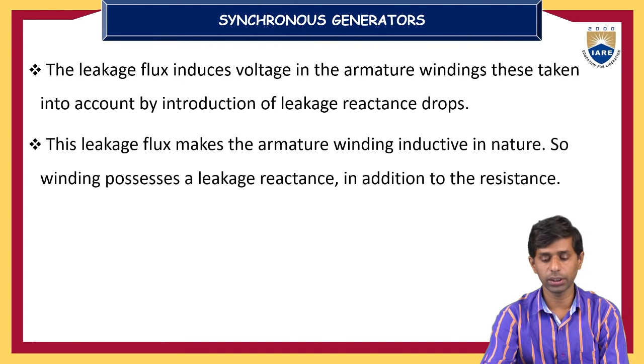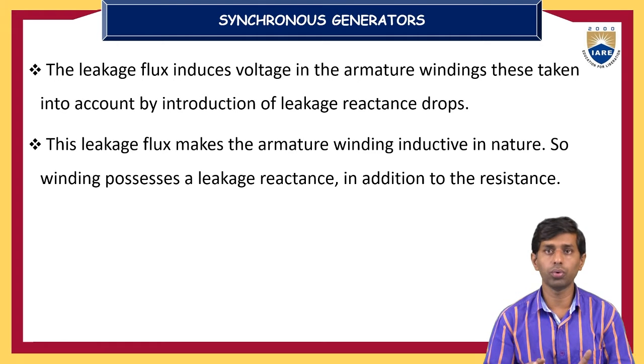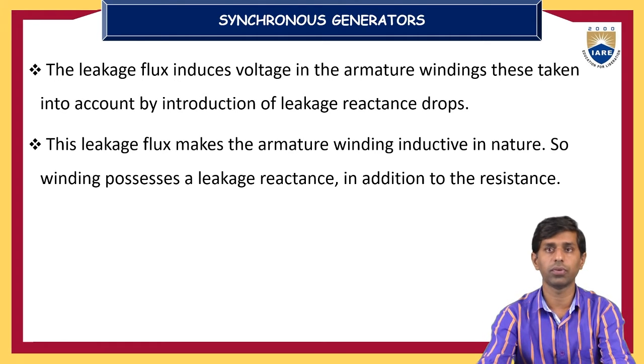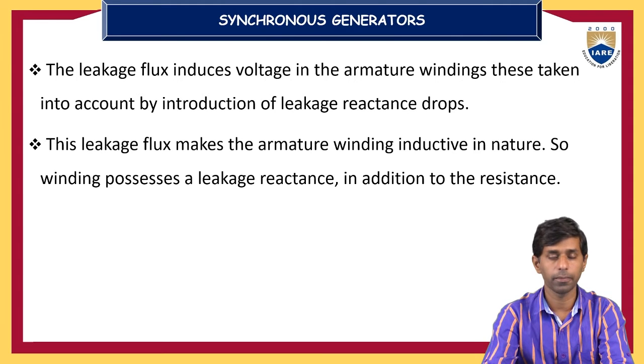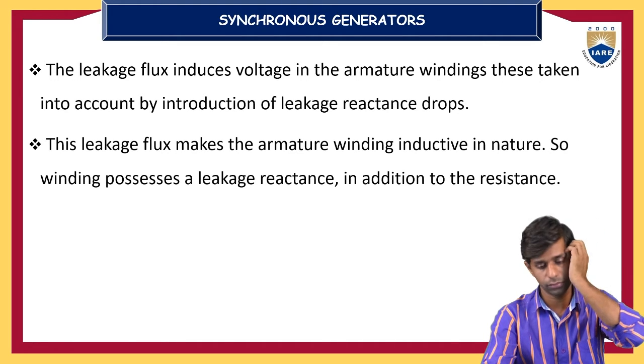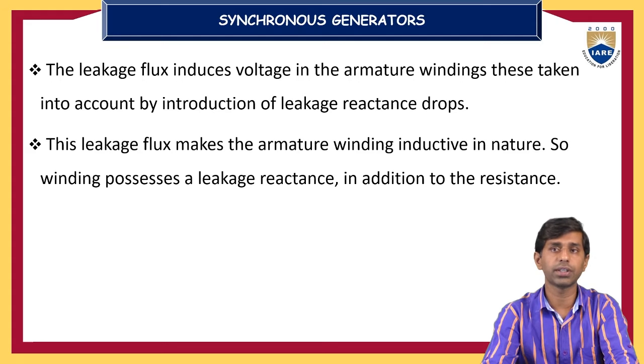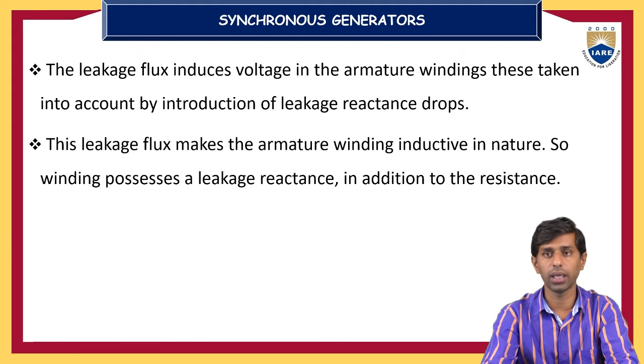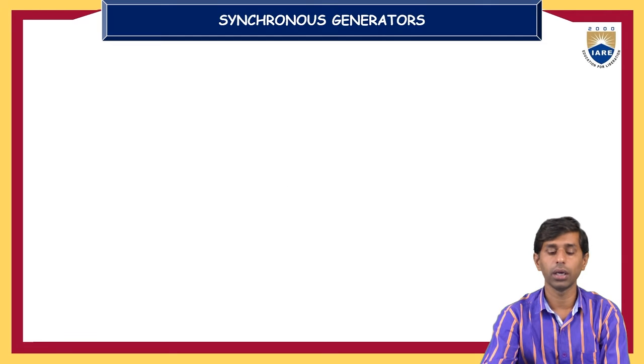Leakage flux induces a voltage in the armature windings. This can be taken into account by introducing a leakage reactance drop. The leakage flux makes the armature winding more inductive in nature, so the winding possesses a leakage reactance in addition to the resistance of the armature winding.